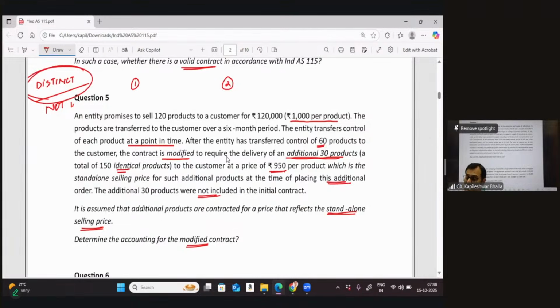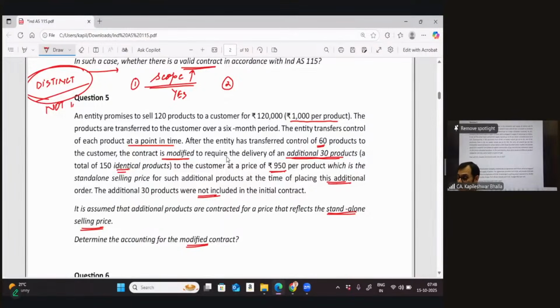Once the goods are distinct in nature, the next thing is that you start looking into the two parameters. Parameter number one: did the scope of the contract increase or not? We can say definitely yes. The scope of the contract definitely increased, because additional 30 units are indicative that the scope went up.